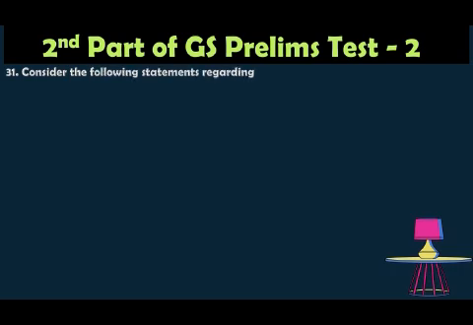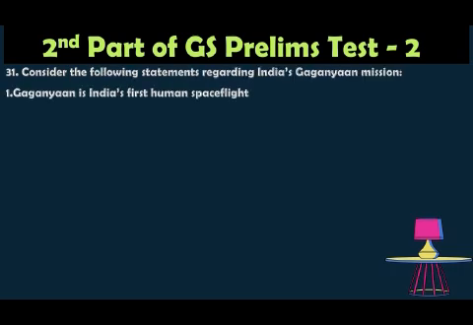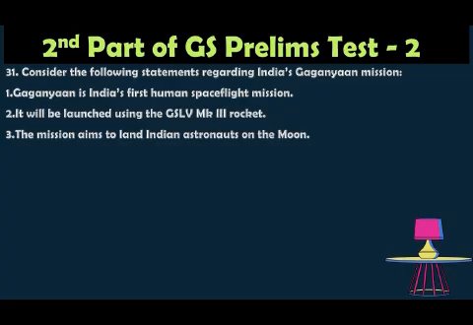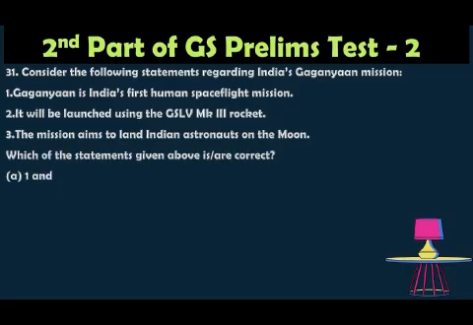Question number 31. Consider the following statements regarding India's Gaganyaan mission. Gaganyaan is India's first human spaceflight mission. It will be launched using the GSLV Mk3 rocket. The mission aims to land an Indian astronaut on the moon. Which of the statements given above is correct?